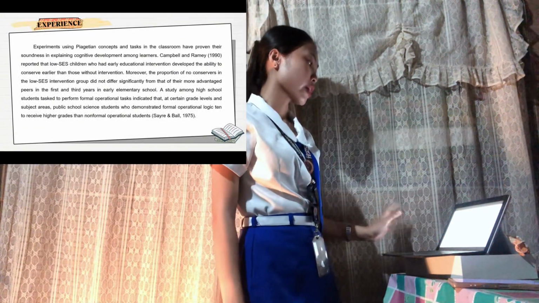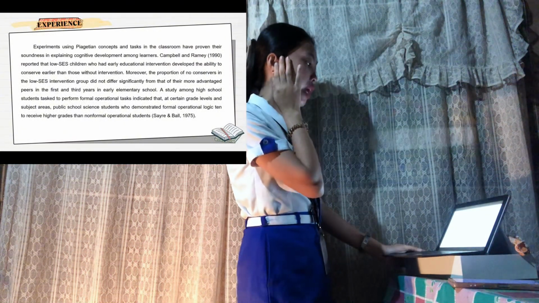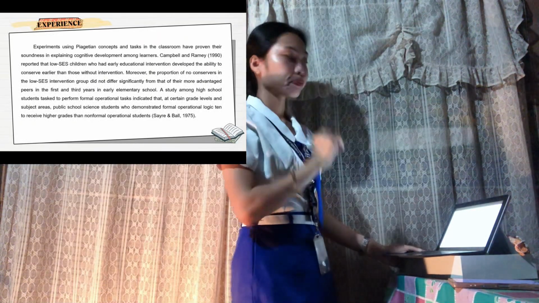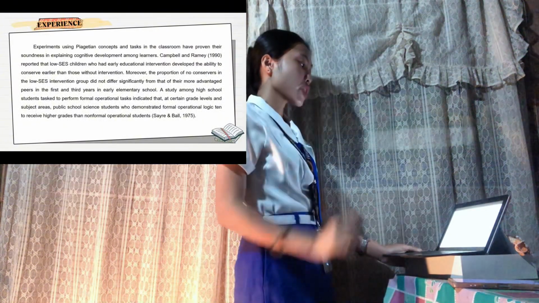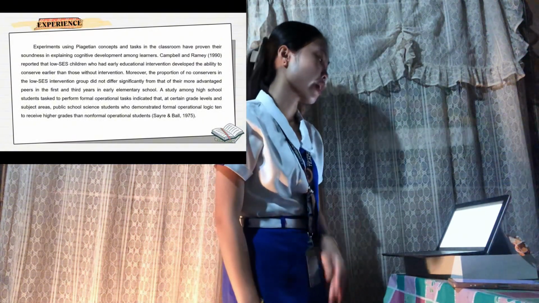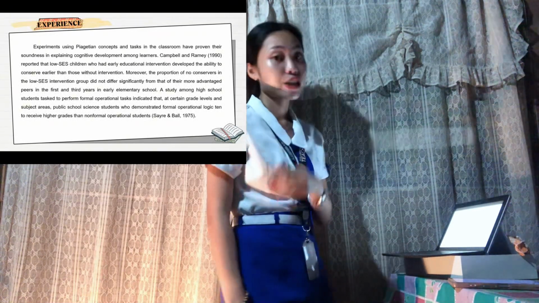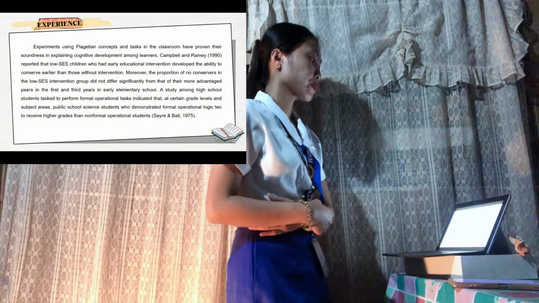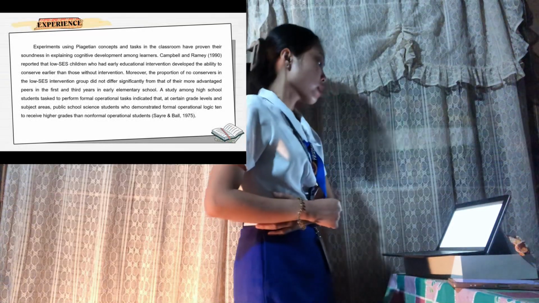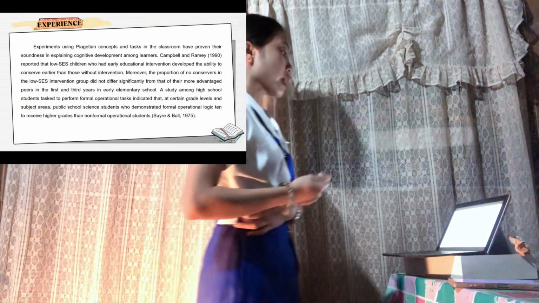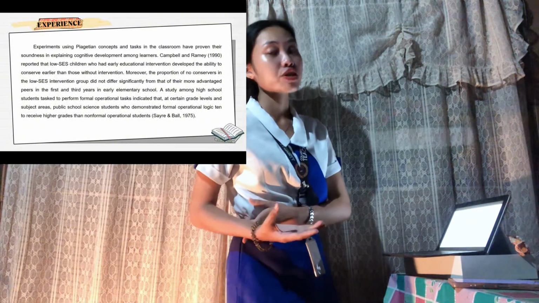Experiments using Piagetian concepts and tasks in the classroom have proven their soundness in explaining cognitive development among learners. Campbell and Ramey, 1990, reported that low SES children who had early educational intervention developed the ability to conserve earlier than those without intervention. Moreover, the proportion of nonconservers in the low SES intervention group did not differ significantly from that of their more advantaged peers in the first and third years in early elementary school.